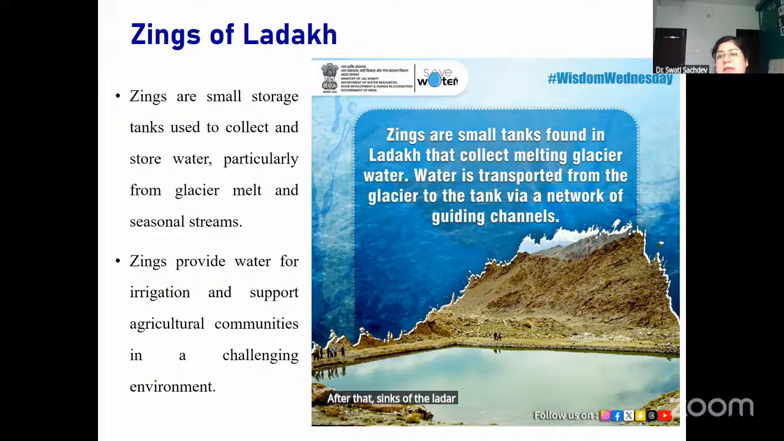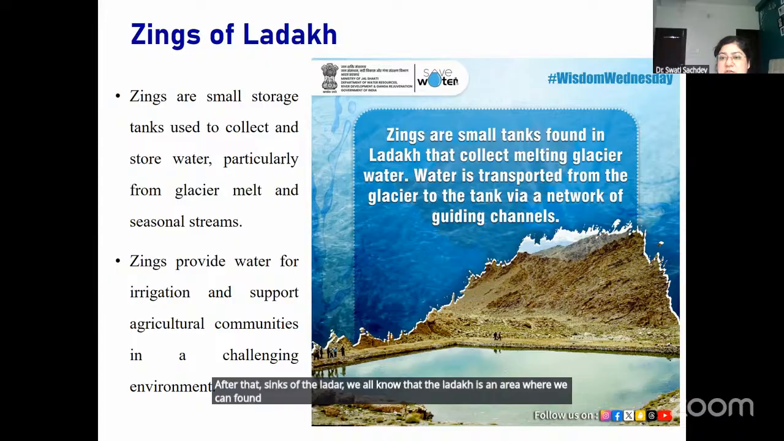After that, the ice stupas or sinks of Ladakh. We all know that Ladakh is an area where we can find various glaciers. These glaciers continuously melt during the summer season. So, Ladakh is a terrain where water availability is very scarce.